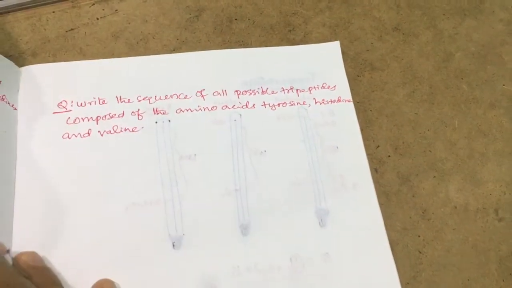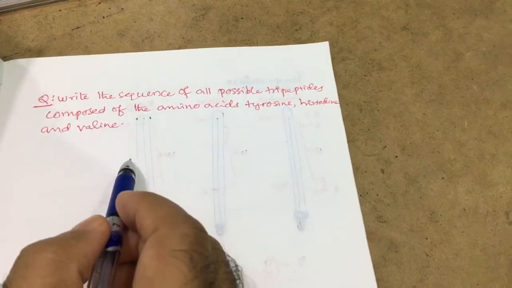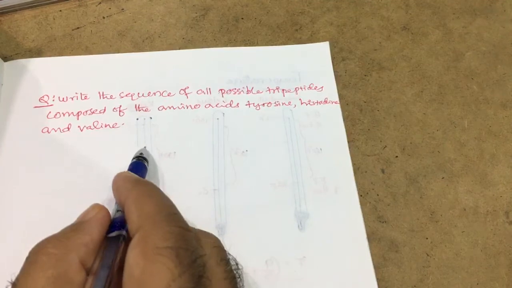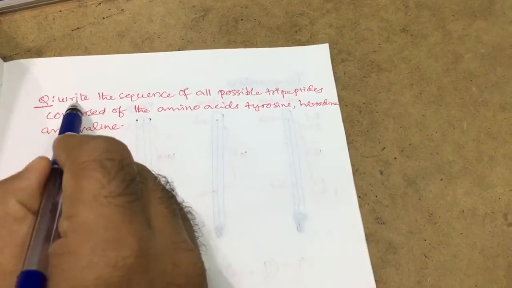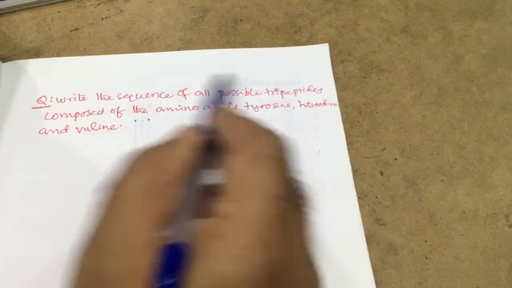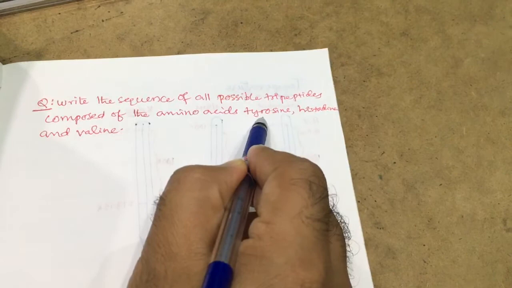Hi students, today I am discussing one of the important questions which is generally asked in competitive exams like NEET and JEE Mains and Advanced. So here the question is: write the sequence of all possible tripeptides composed of the amino acids tyrosine,